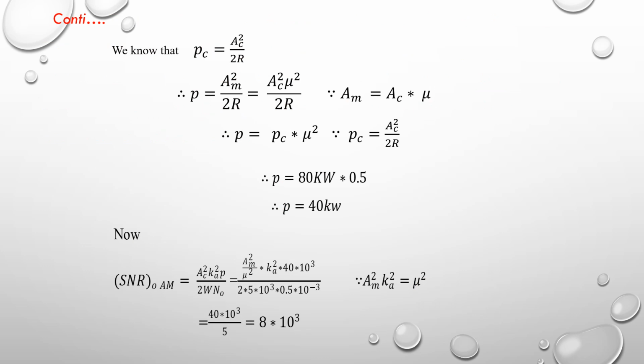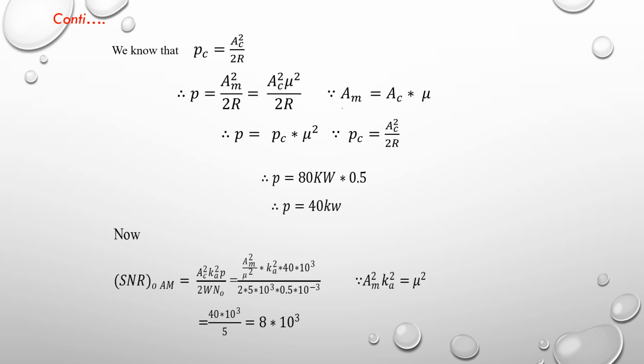We know that the carrier power PC is equal to AC square divided by 2R, where AC is the carrier signal amplitude and R is the resistivity. Here our intention is to find out the power with respect to the modulating signal. So power P is equal to AM square divided by 2R, where AM is the modulating signal amplitude.